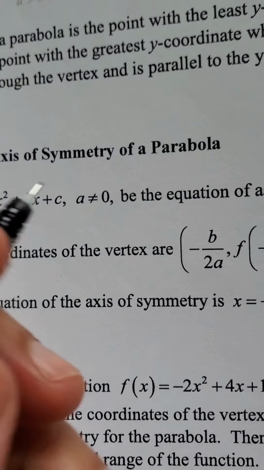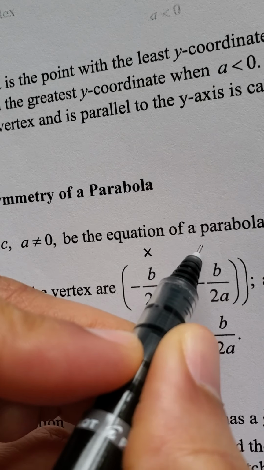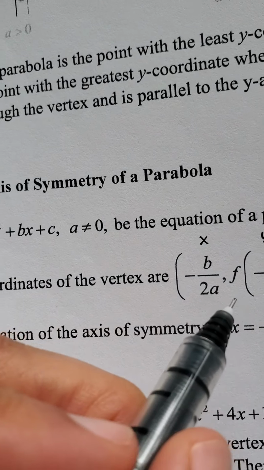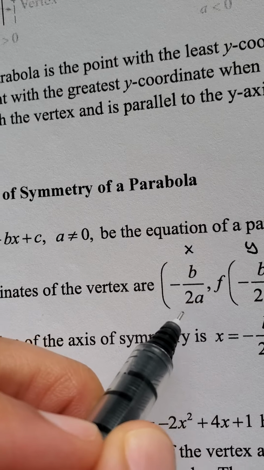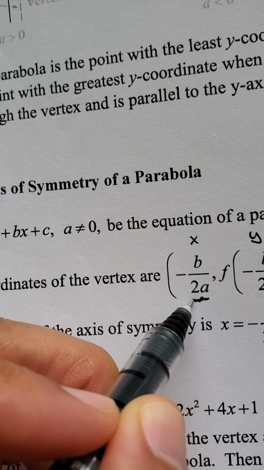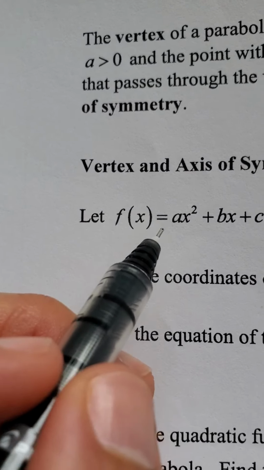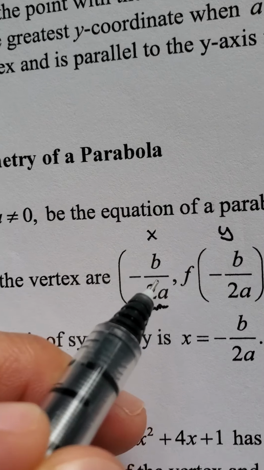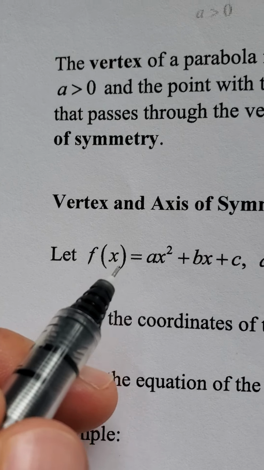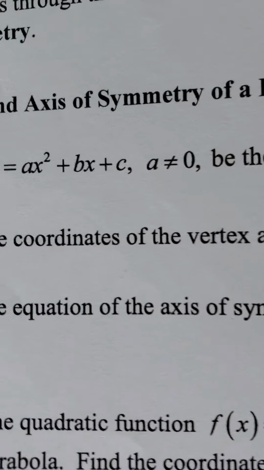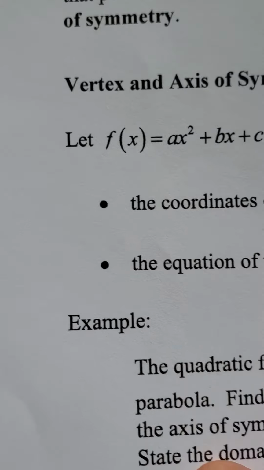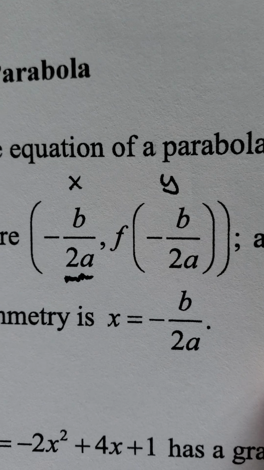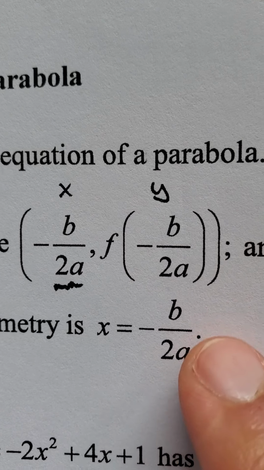So this is actually my x and this is actually my y, right? The y part is where you take the value of x, which is here, and plug it back into the function. That's what f of negative b over 2a means: plugging my x back into the function, and you'll find some value of y for a coordinate, right? So that will be the vertex. And then the equation of the axis of symmetry is just x equals negative b over 2a.